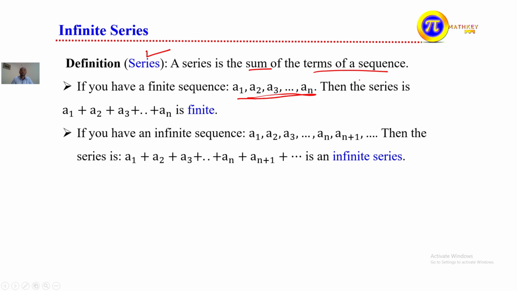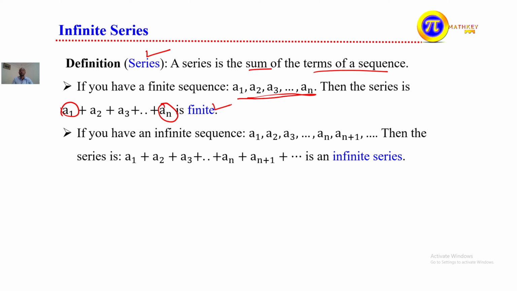The sum of the given sequence we call a series. The first term is a1 and the last term is an, so the last term is known and they are finite. An is the last term, so the sum of these terms is called a finite series, because our sequence is finite. Similarly, if our sequence is infinite, if we consider a1, a2, an plus 1 and so on, this means you have an infinite sequence.